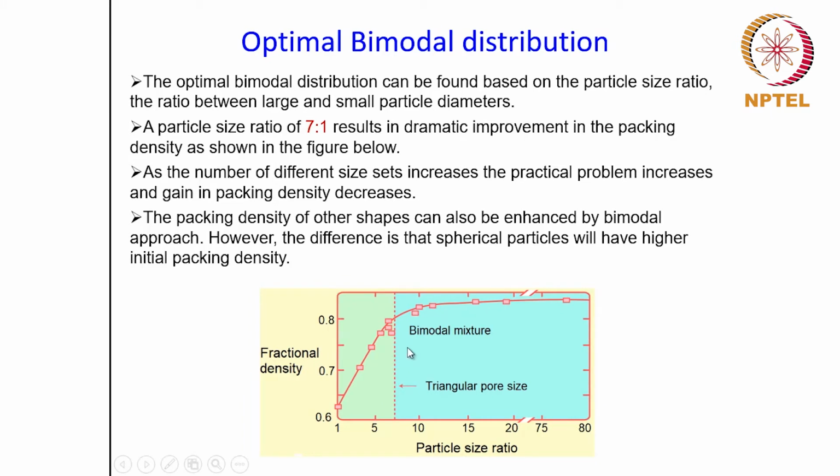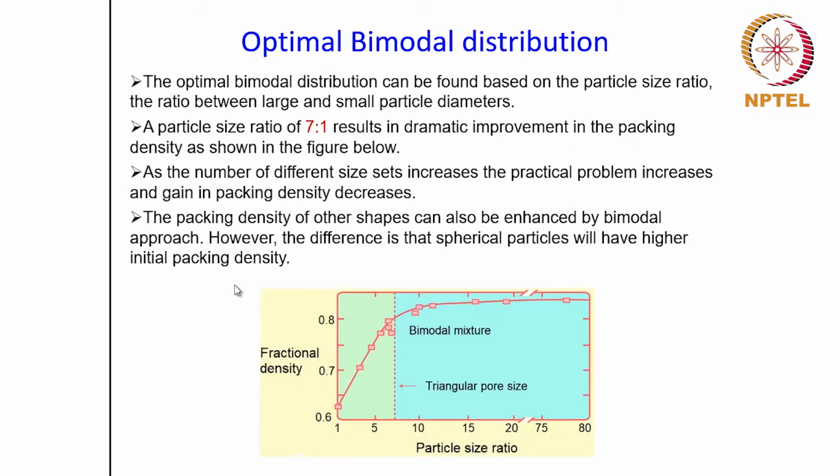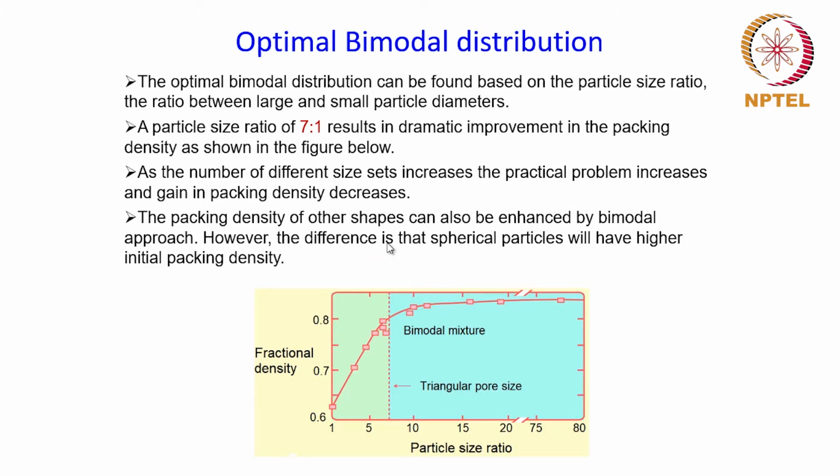This diagram is with regard to spherical particles, where this triangular pore forms between the particles. But the packing density of other shapes can also be improved by this bimodal approach. However, the spherical particles will always have the higher initial packing density because of their regular shape, as we have discussed before. Nevertheless, the packing density of other shapes can also be enhanced by this bimodal approach.